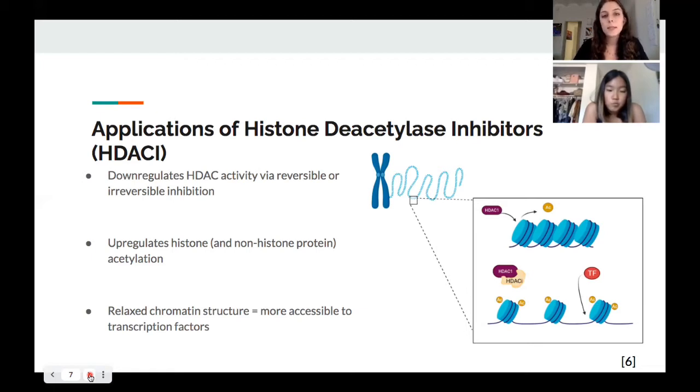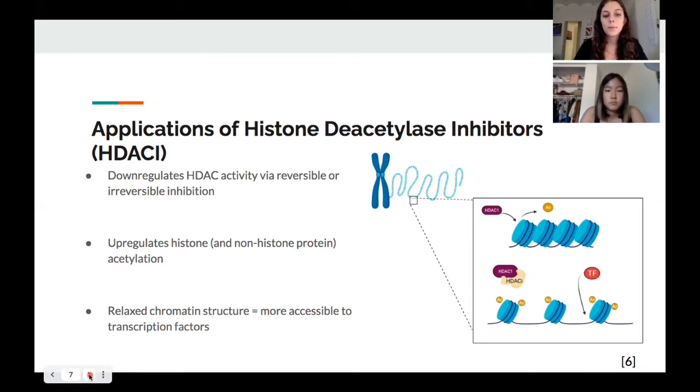Their effects have been studied as a monotherapy as well as in conjunction with other approaches, including but not limited to cytotoxic chemotherapy, immune checkpoint inhibitors, tyrosine kinase inhibitors, radiation, DNA methyltransferase inhibitors. And while they have shown some promising results in their use as a monotherapy, it's not nearly as effective as when used synergistically with other courses of treatment.